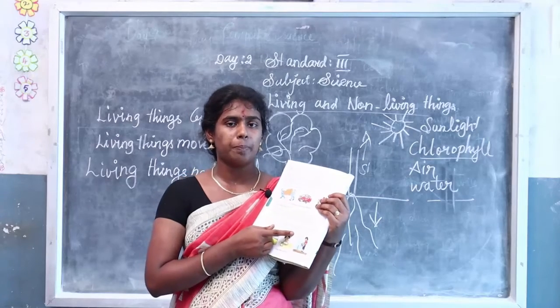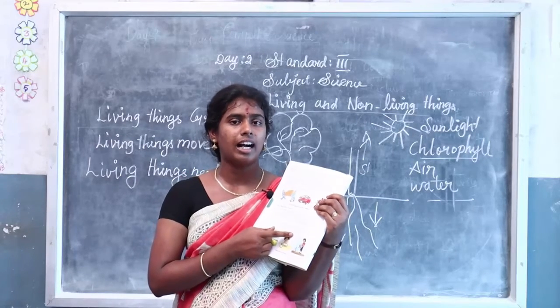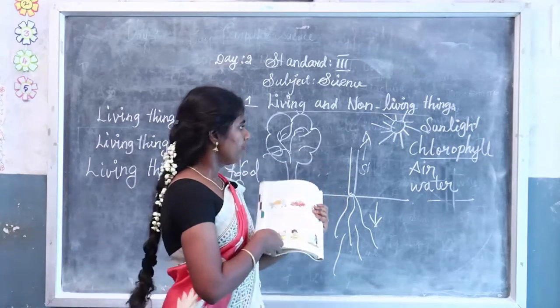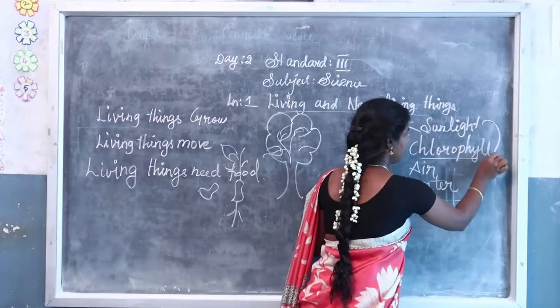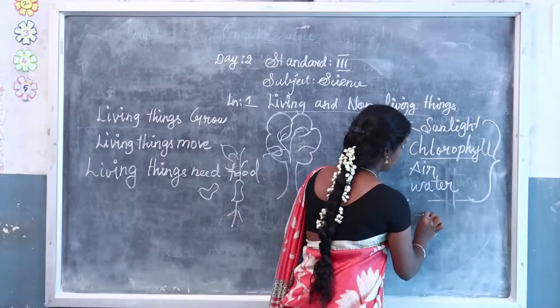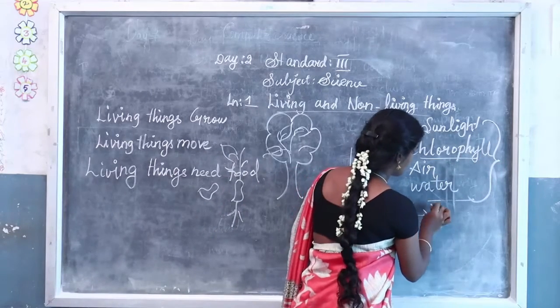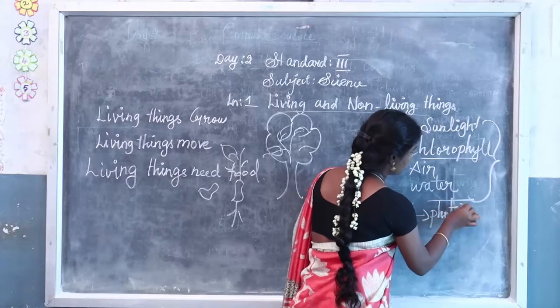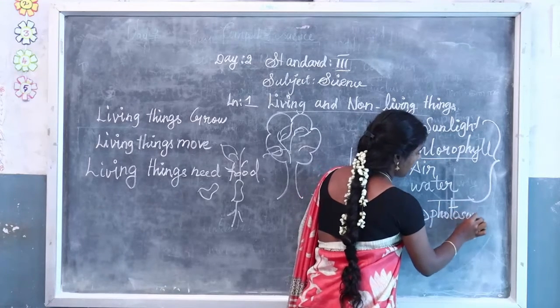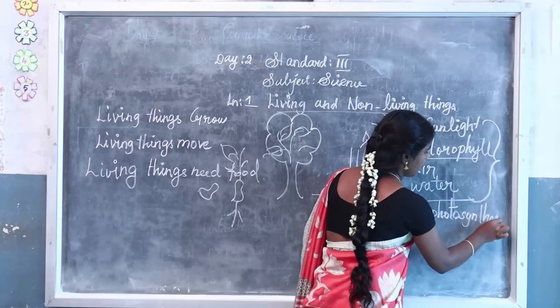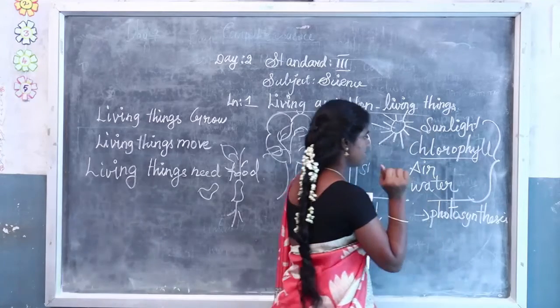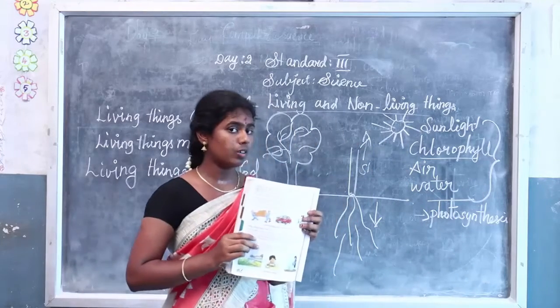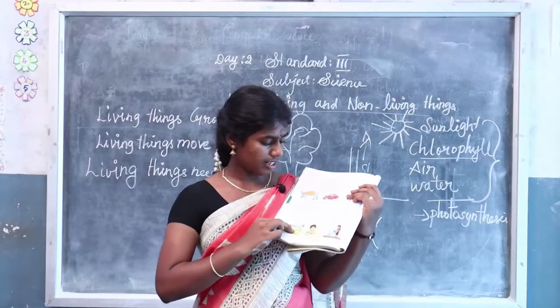Okay, the process by which plants prepare their own food is called photosynthesis. With the help of sunlight, chlorophyll, air and water, the plant prepares its own food. What is the name of the process? Photosynthesis. PHOTO, SYNTHESIS. Photosynthesis. The process is called photosynthesis.